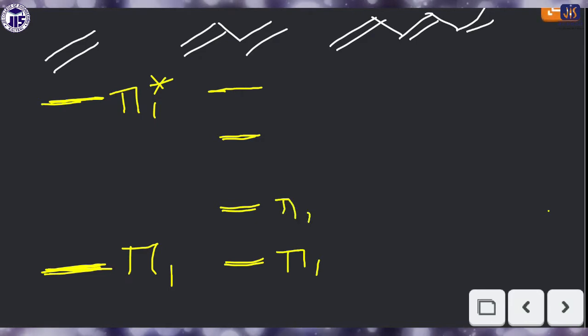Pi 1 is the HOMO, and pi 1 star is the LUMO. In the second case there will be two pi bonds, so there will be four orbitals: pi 1, pi 2, then pi 1 star and pi 2 star, because there are two pi bonds.